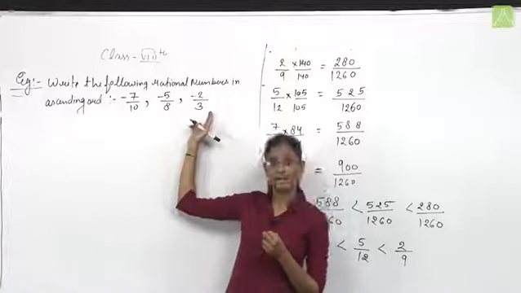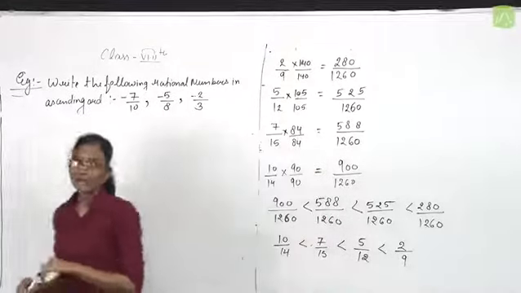All these numbers are negative rational numbers. So again, apply the procedure.